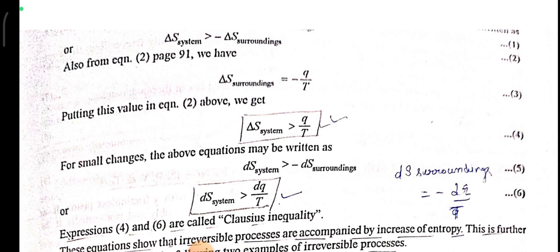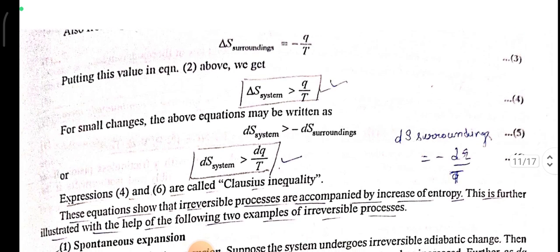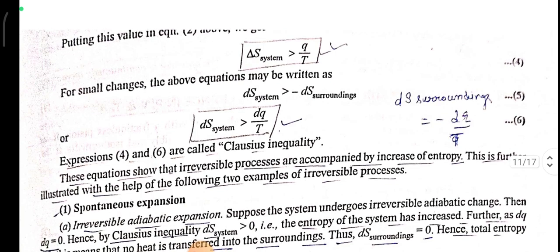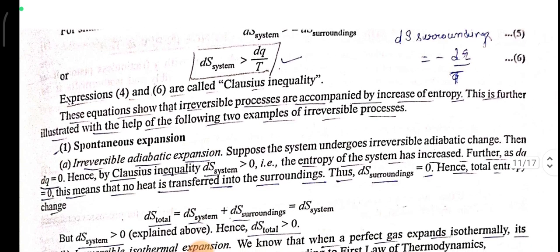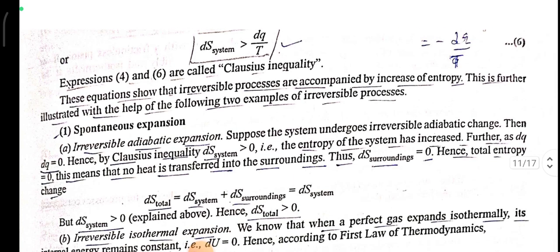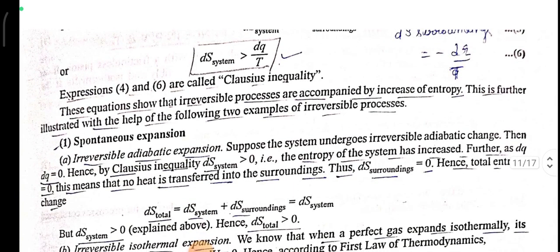Delta S of surroundings equals minus Q upon T. Putting this value in equation 2 above, we get delta S of the system is greater than Q upon T. For small changes, the above equation may be written as dS of the system is greater than minus dS surroundings, or dS of the system is greater than dq upon T. Expressions 4 and 6 are called the Clausius inequality. These equations show that irreversible processes are accompanied by an increase of entropy. This is further illustrated with the help of two examples of irreversible process.